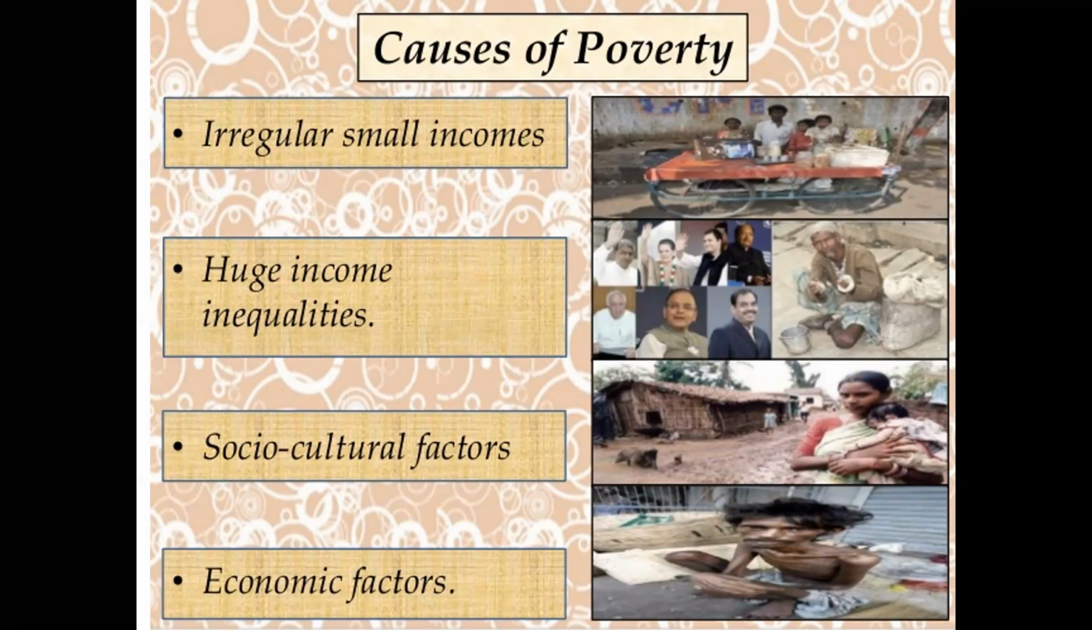We are also aware that they are not given jobs in society, which becomes a major cause of their poverty. उनको proper job नहीं मिलता because they are discriminated against according to the caste system. So the social factor is also responsible, and we are also aware that in our Indian society, women are also discriminated against. This is a social factor. Women are not treated equally.